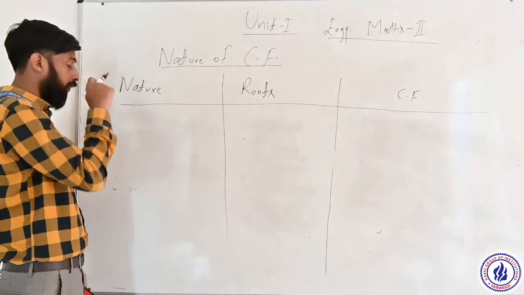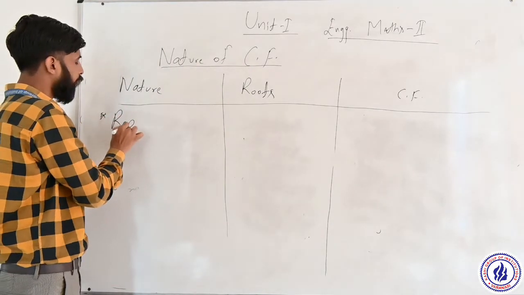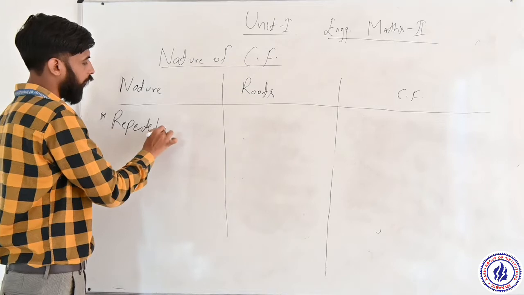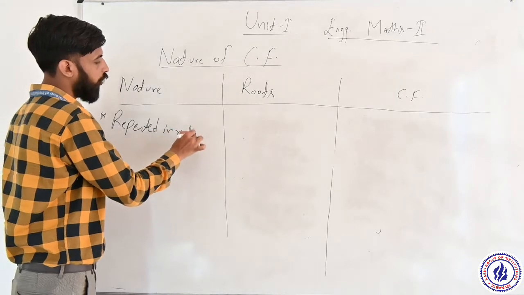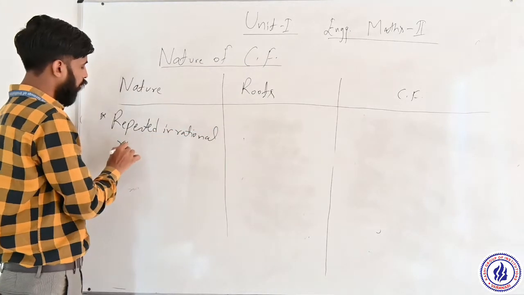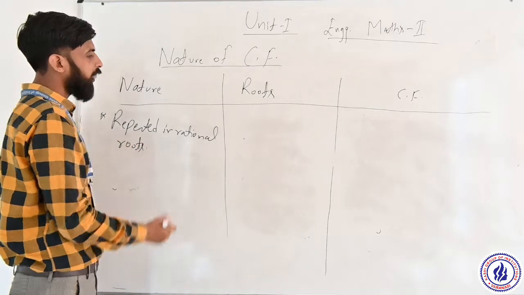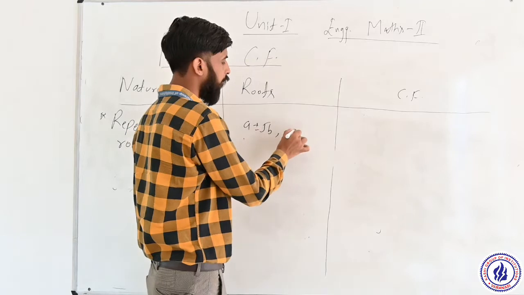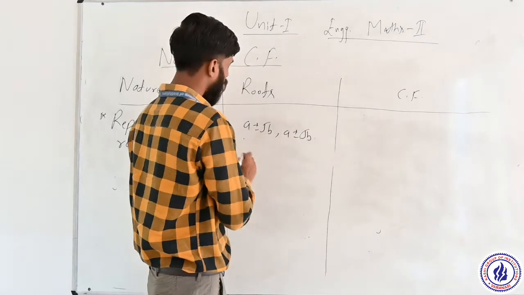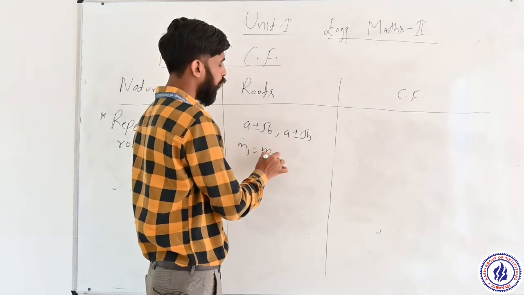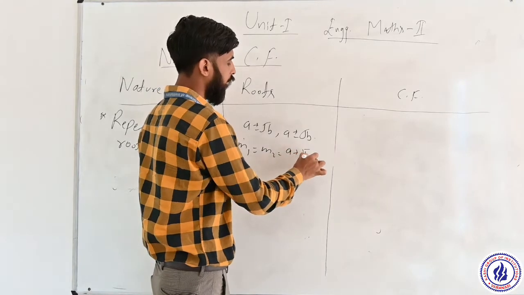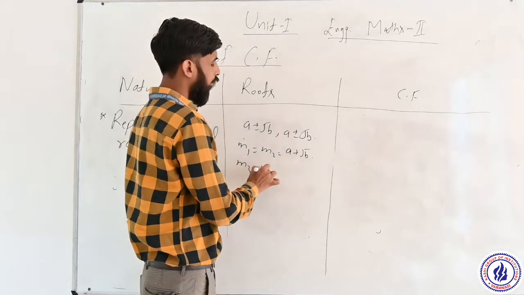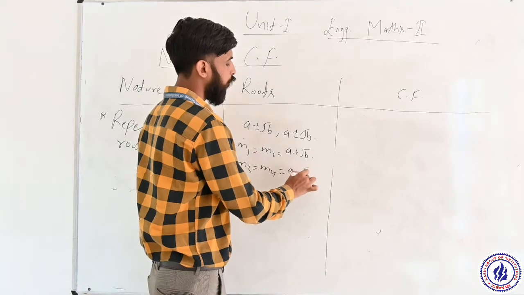Now next one is repeated irrational roots. Repeated irrational roots means a plus minus under root b, comma a plus minus under root b, like m1 equal to m2 equal to a plus root b and m3 equal to m4 equal to a minus root b.